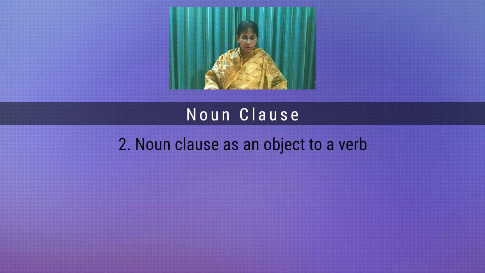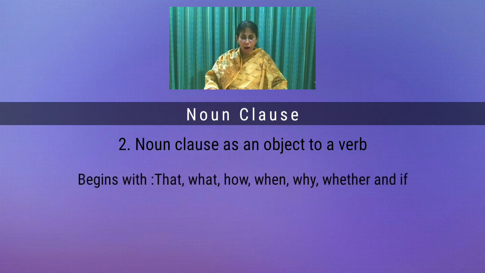Number 2. Noun clause as an object to a verb. When a noun clause works as an object of a verb, it usually begins with that, what, how, when, why, whether and if. Here, the noun clause is used as an object to transitive verbs. What is a transitive verb?